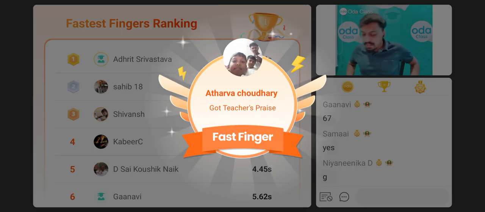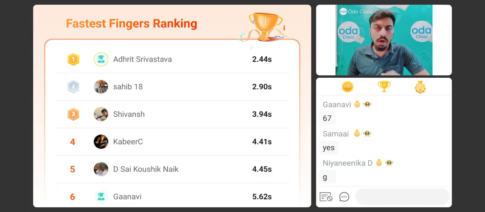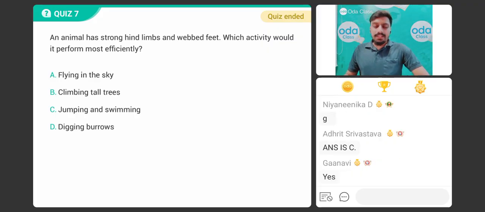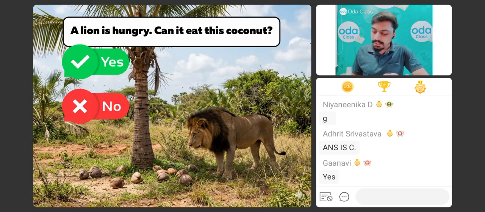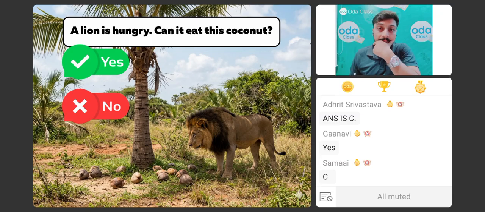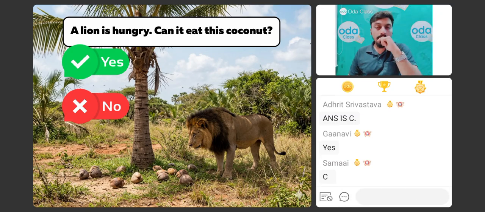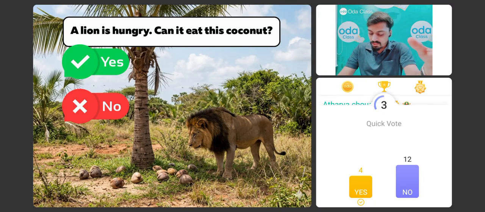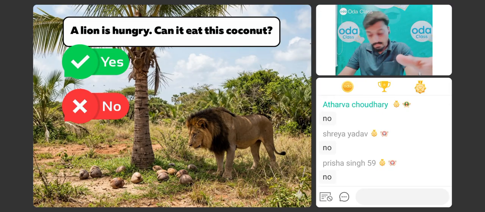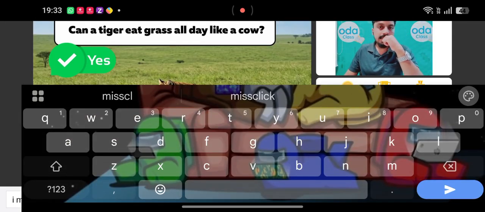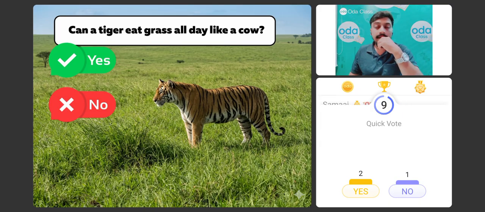Now I have some questions for you all. Focus in the class so that you'll solve these questions very effectively. Just imagine a lion is hungry. Can it eat a coconut? Yes or no? If the lion is hungry and there is a huge amount of coconuts in front of him, can this lion eat a coconut? No. Let's move towards the next question. Can a tiger eat grass? Think and answer.